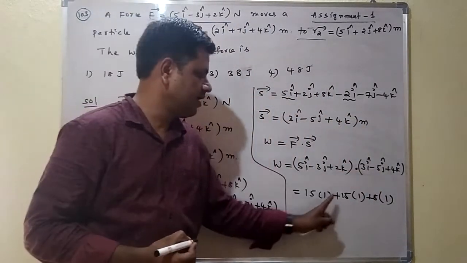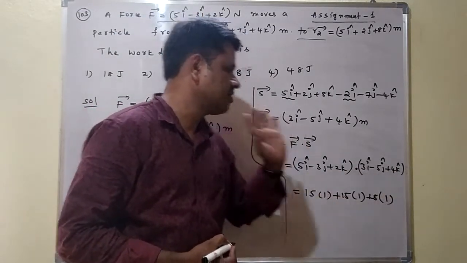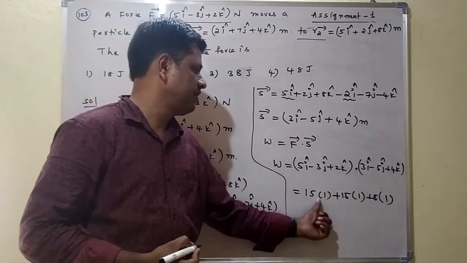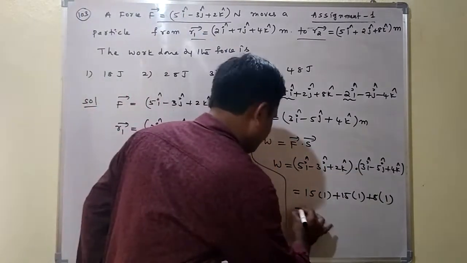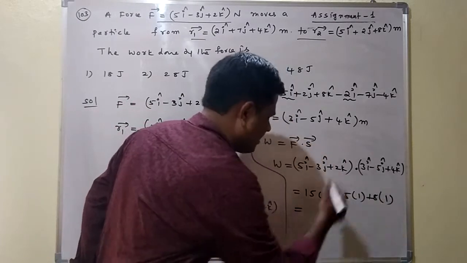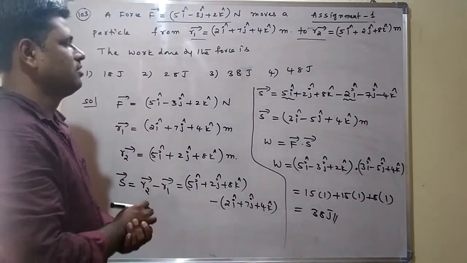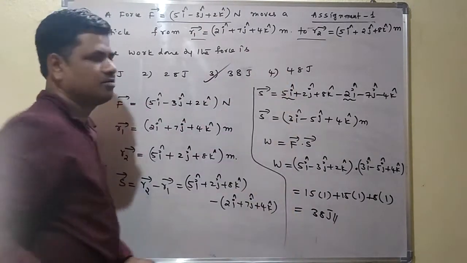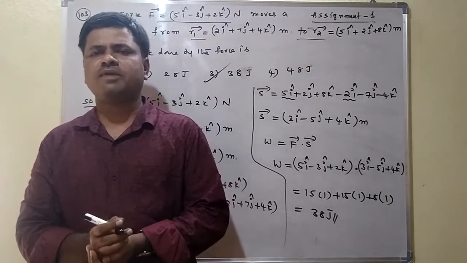So the value is 15 plus 15 is 30, 30 plus 8 is 38 joules. So which option is correct here? Third option is correct here. The general formula we are using is work done equals force into displacement.